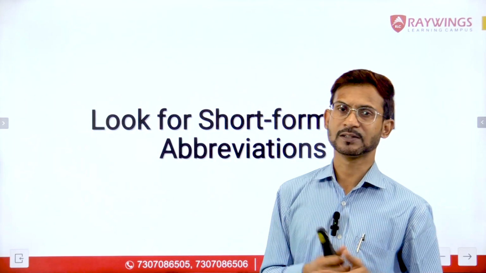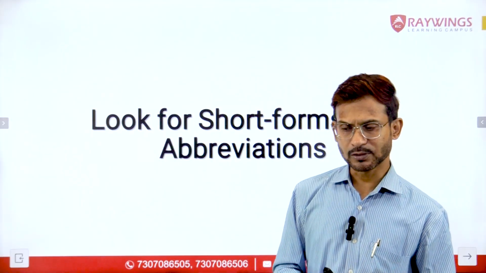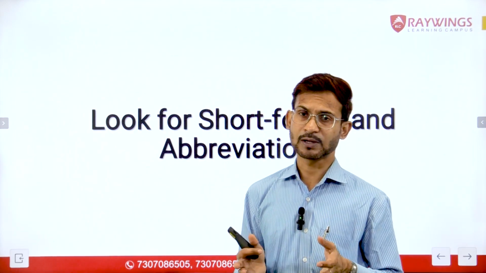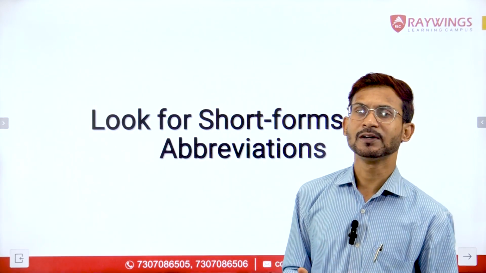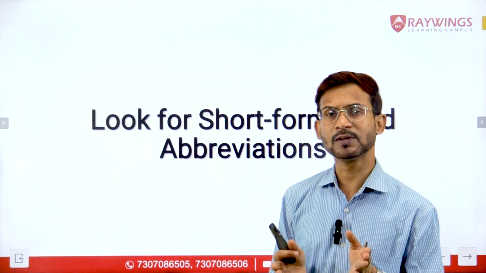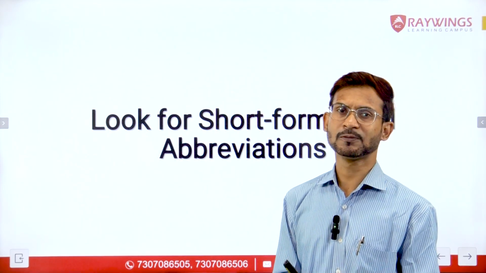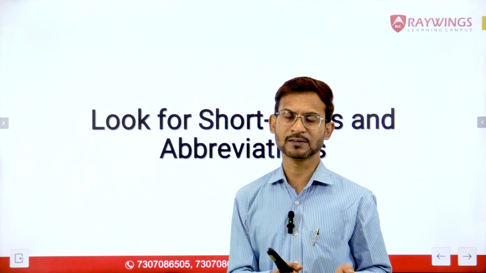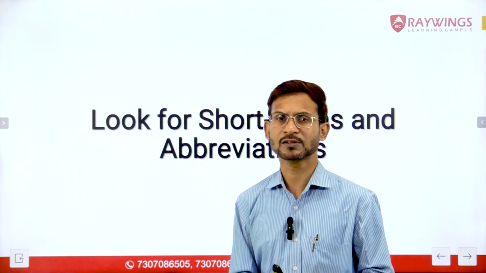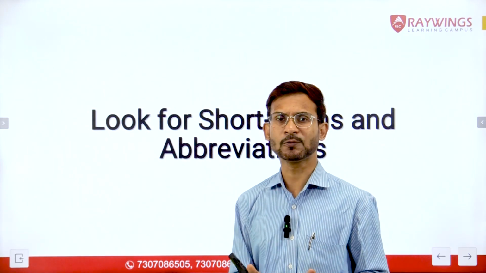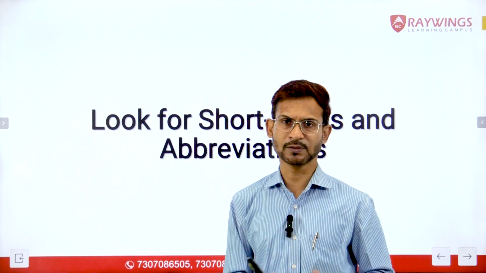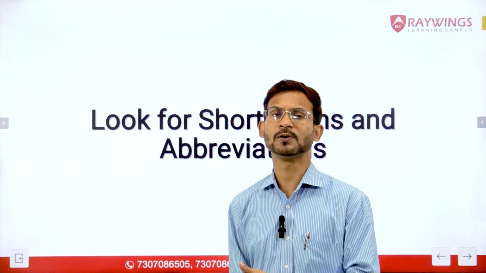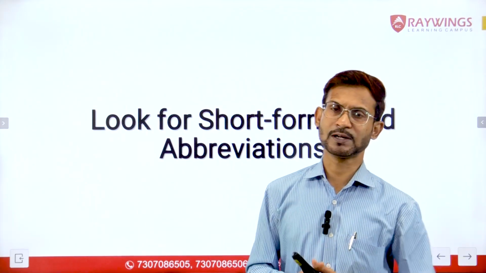Like I told you about the person's names, I told you about full names and proper nouns. So I said that if we have the full name of the persons, and we also have either the first name or the last name of the person, we never actually introduce a person with just his first name or just his last name. If we have the full name, we always introduce that person with his or her full name, and then we can either use the first name or the last name to refer to that person.